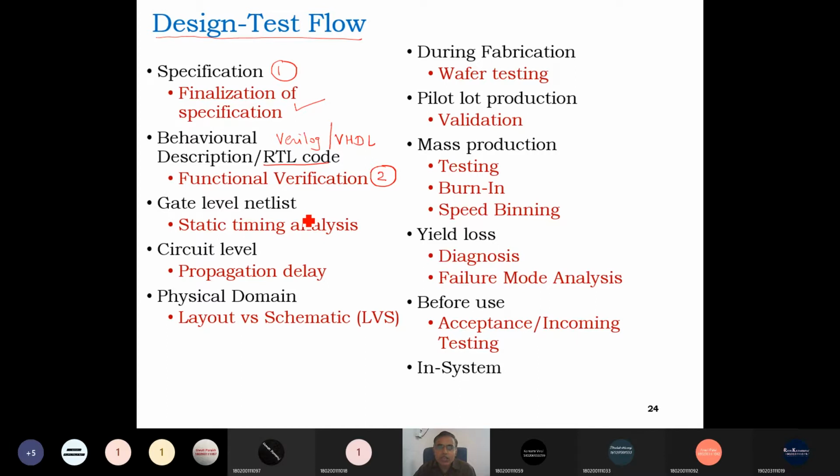Once we convert the RTL into the gate level netlist, we have to check the static timing analysis, right? We have to check some physical constraints, whether the static timing analysis is matched or not. In one of our presentations you will learn what static timing analysis is. Before that, let me give an introduction to static timing analysis.